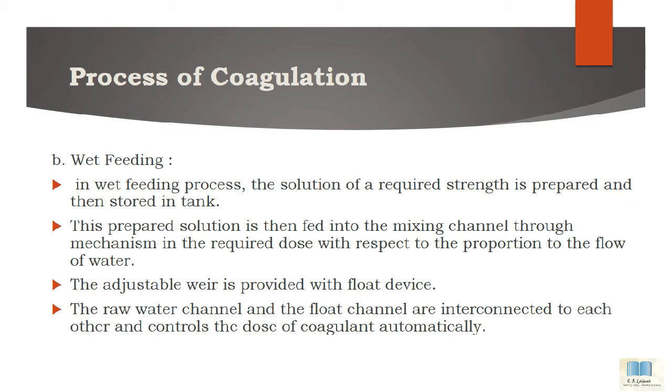The last point is the raw water channel and the float channel are interconnected to each other and control the dose of coagulant automatically. This weir controls the dose of coagulant automatically.